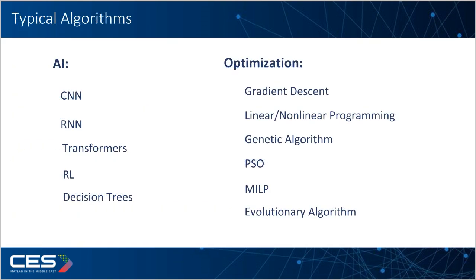Here are some commonly used algorithms. In AI, popular algorithms include convolutional neural networks, recurrent neural networks, transformers, reinforcement learning, and decision trees. In optimization, common methods include gradient descent, linear programming, nonlinear programming, mixed integer linear programming, genetic algorithms, particle swarm optimization, and other evolutionary algorithms. Interestingly, gradient descent belongs to optimization but is heavily used inside AI for training neural networks.